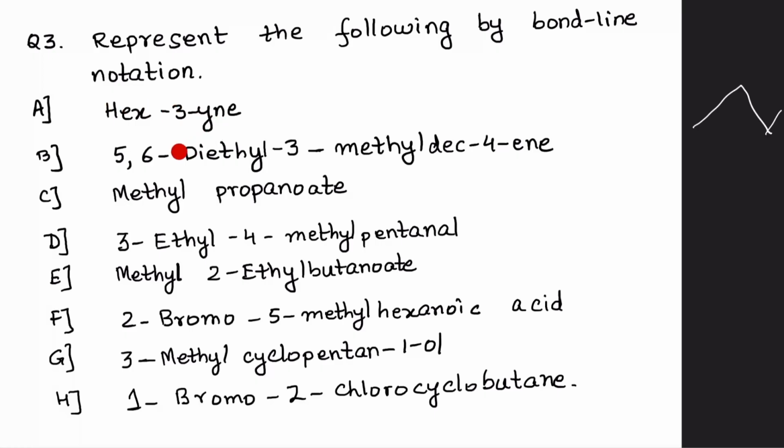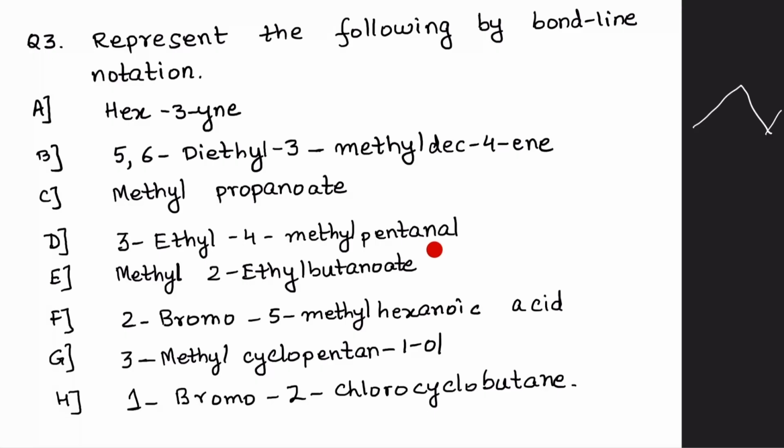hex 3-yne. Second, oh yes, A, B, C, D is not part of the name. This is part of the numbering. 5,6 diethyl 3-methyl deca-ene. Methyl propanoate. D, 3-ethyl 4-methyl pentanal.